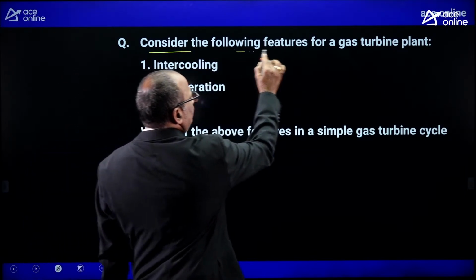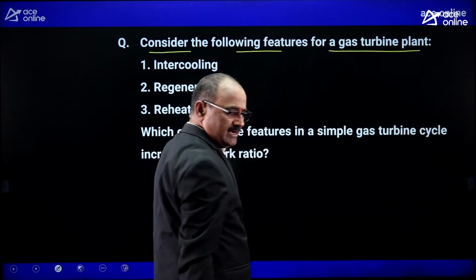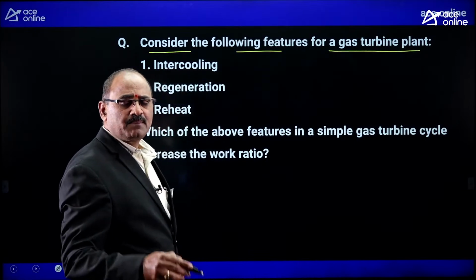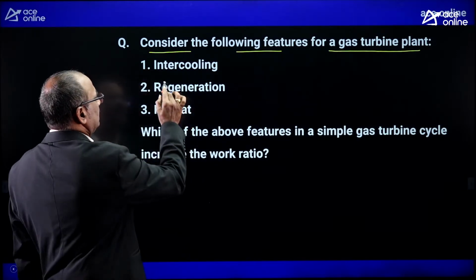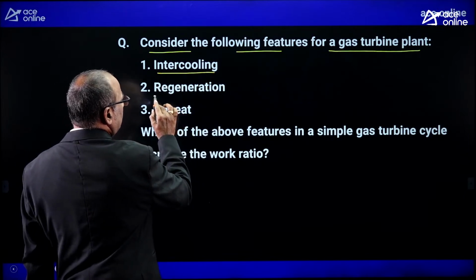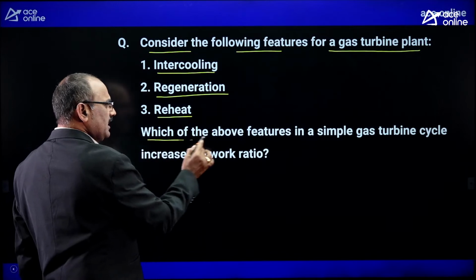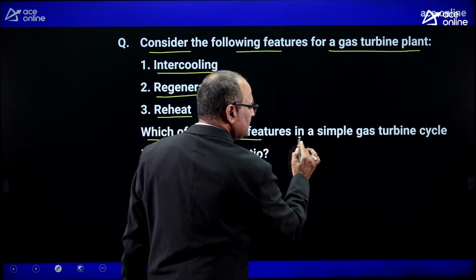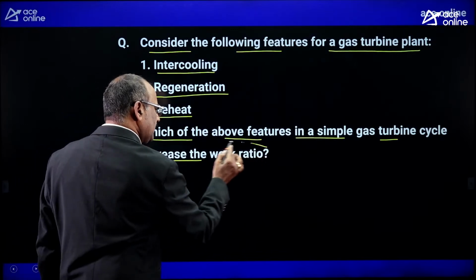Consider the following features for a gas turbine plant. Gas turbine plant means indirectly the Brayton cycle. Intercooling, regeneration, reheating. Which of the above features in a simple gas turbine cycle increase the work ratio?